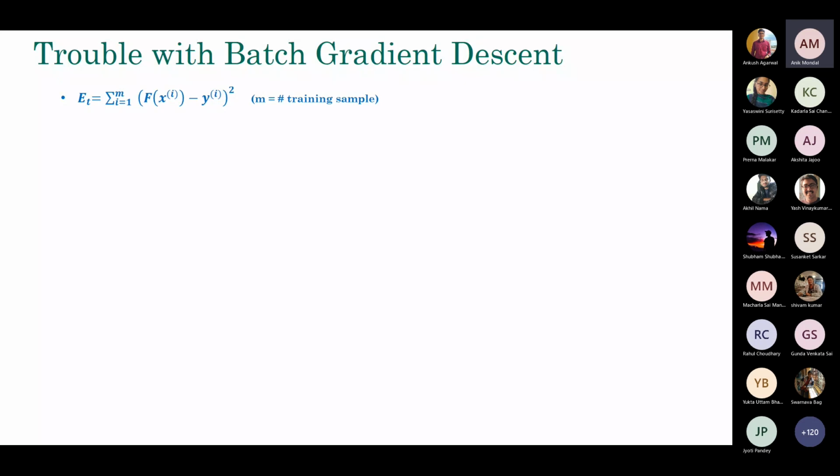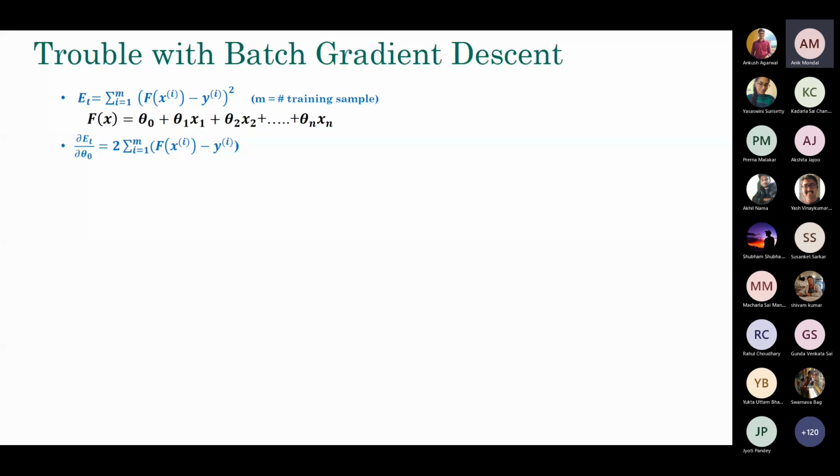Here my error function again is this total error function. And the function I really want to figure out, the linear regression function, is theta 0 plus theta 1 x and so on. If I want to apply gradient descent on theta 0, I have to find good values of theta 0, so I apply the partial derivative. It's a very straightforward thing, you can do it with pen and paper. So del E del theta 0 looks something like this.